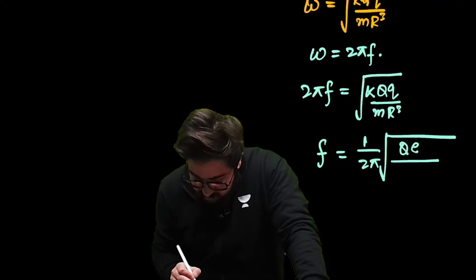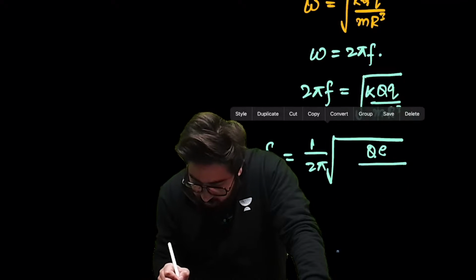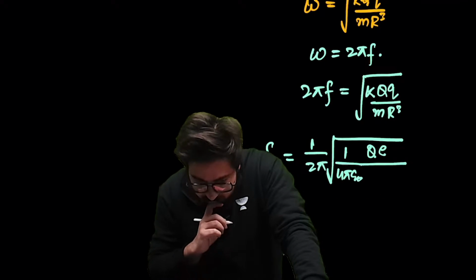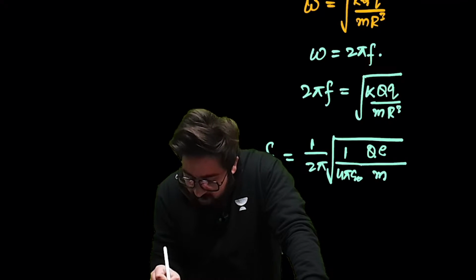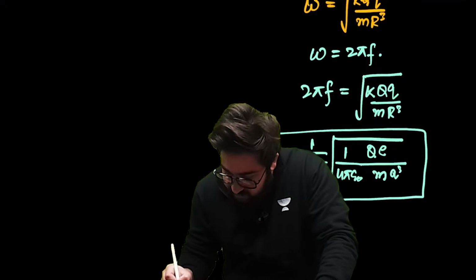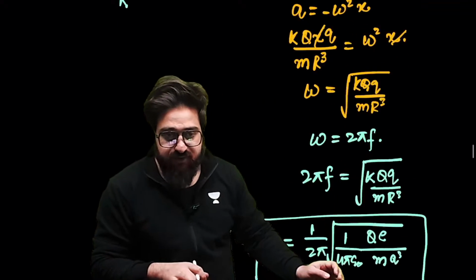So it will be 1 by 4 pi epsilon naught q e divided by m r cube. R is given here as a, because the radius is given as a. This will be the frequency.